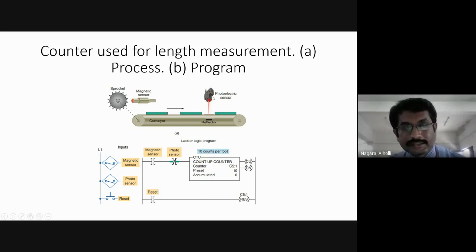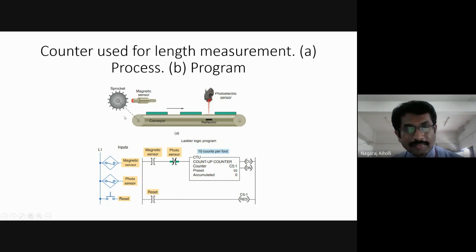This photoelectric sensor is maintaining a reference. That means when this photoelectric sensor is activated, the conveyor belt is not moving, it is under halt. That is being monitored by this photoelectric sensor. Let us try to understand the ladder logic program here.